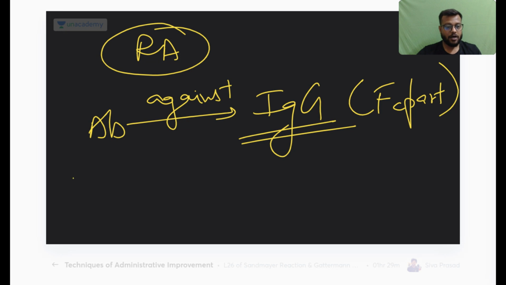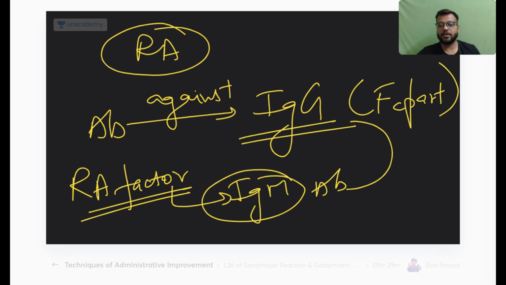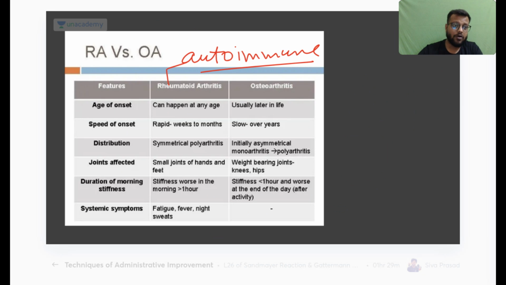And remember, the rheumatoid factor that we test in the blood is the autoimmune IgM antibodies directed against the IgG antibodies. We are testing the IgM autoantibodies against the IgG. Remember this thing. This is also very important.